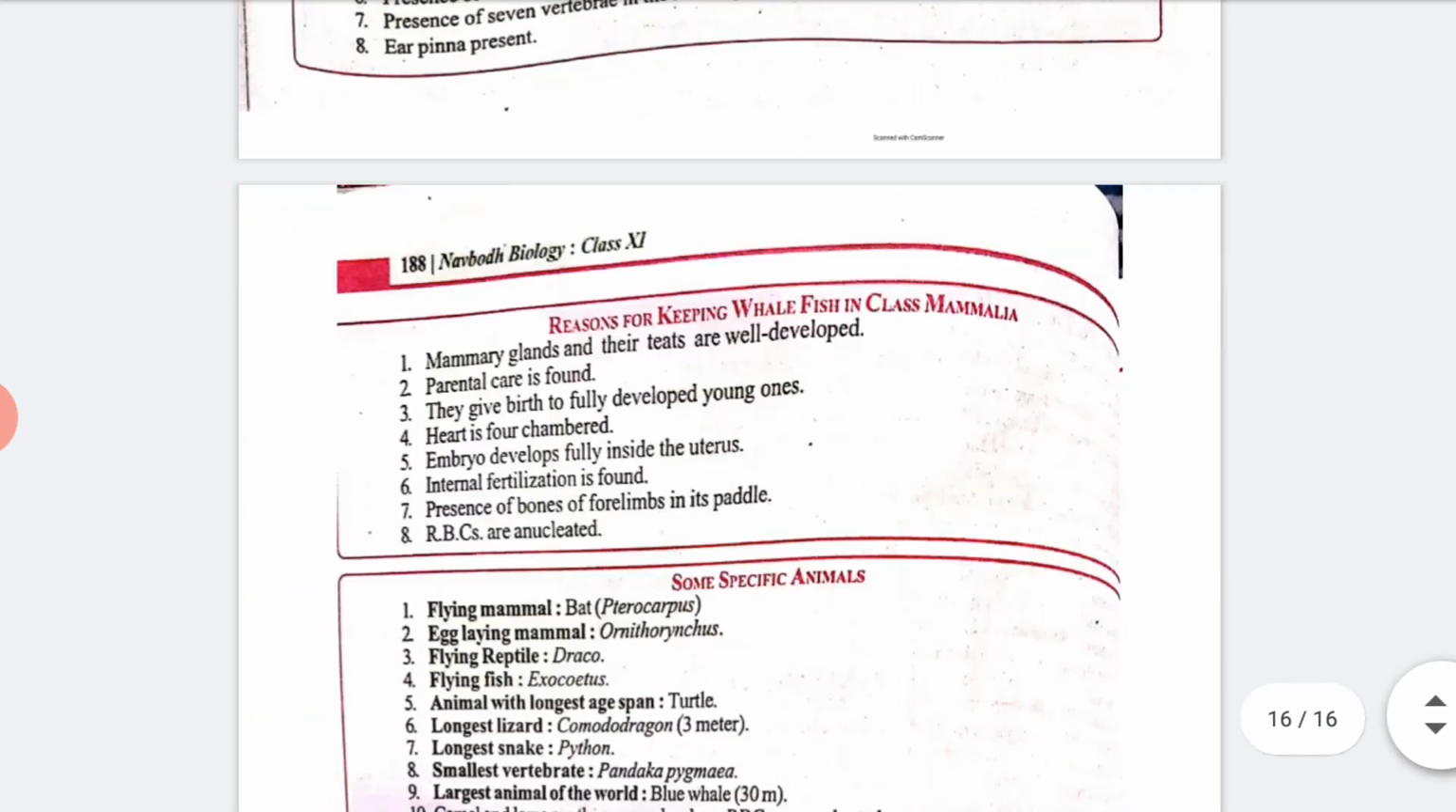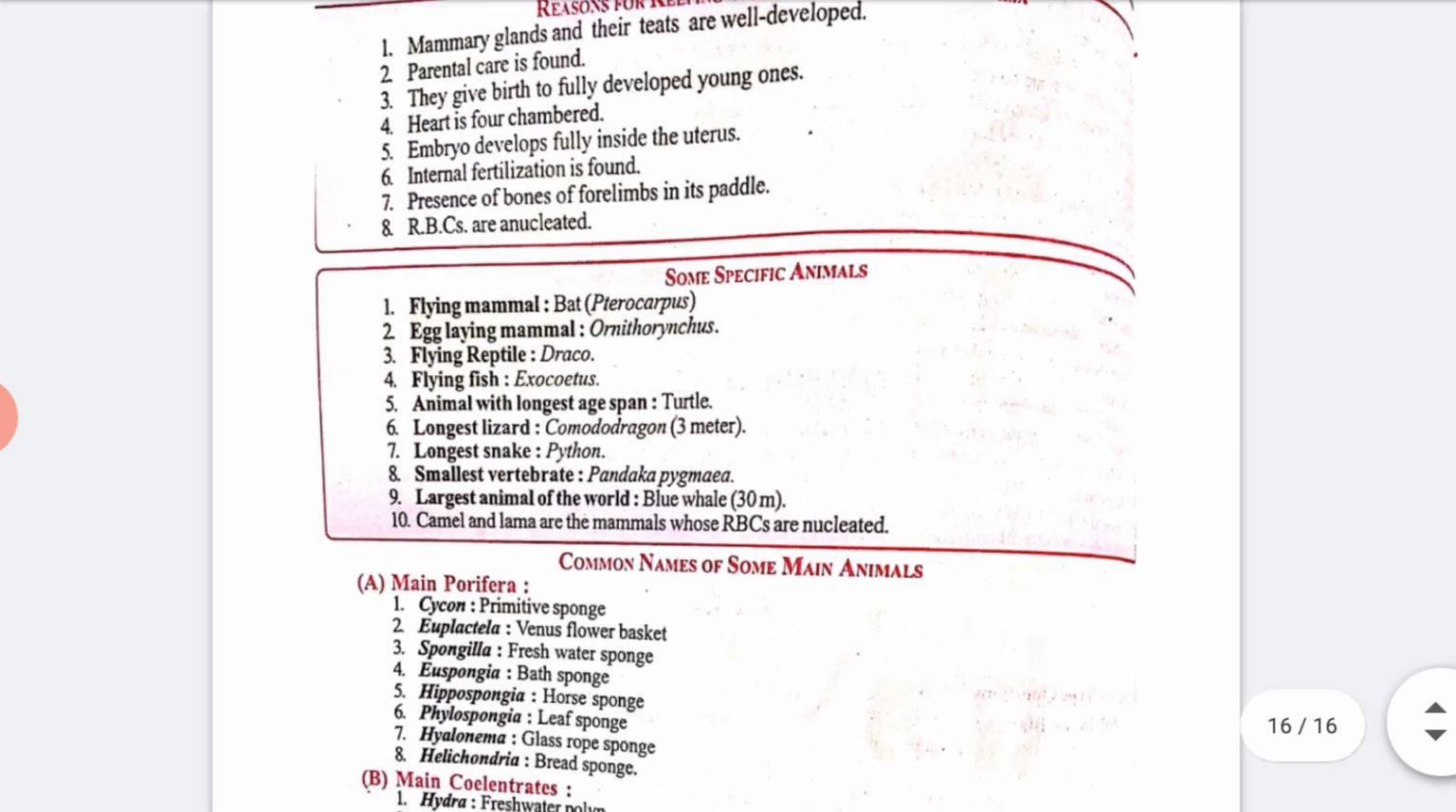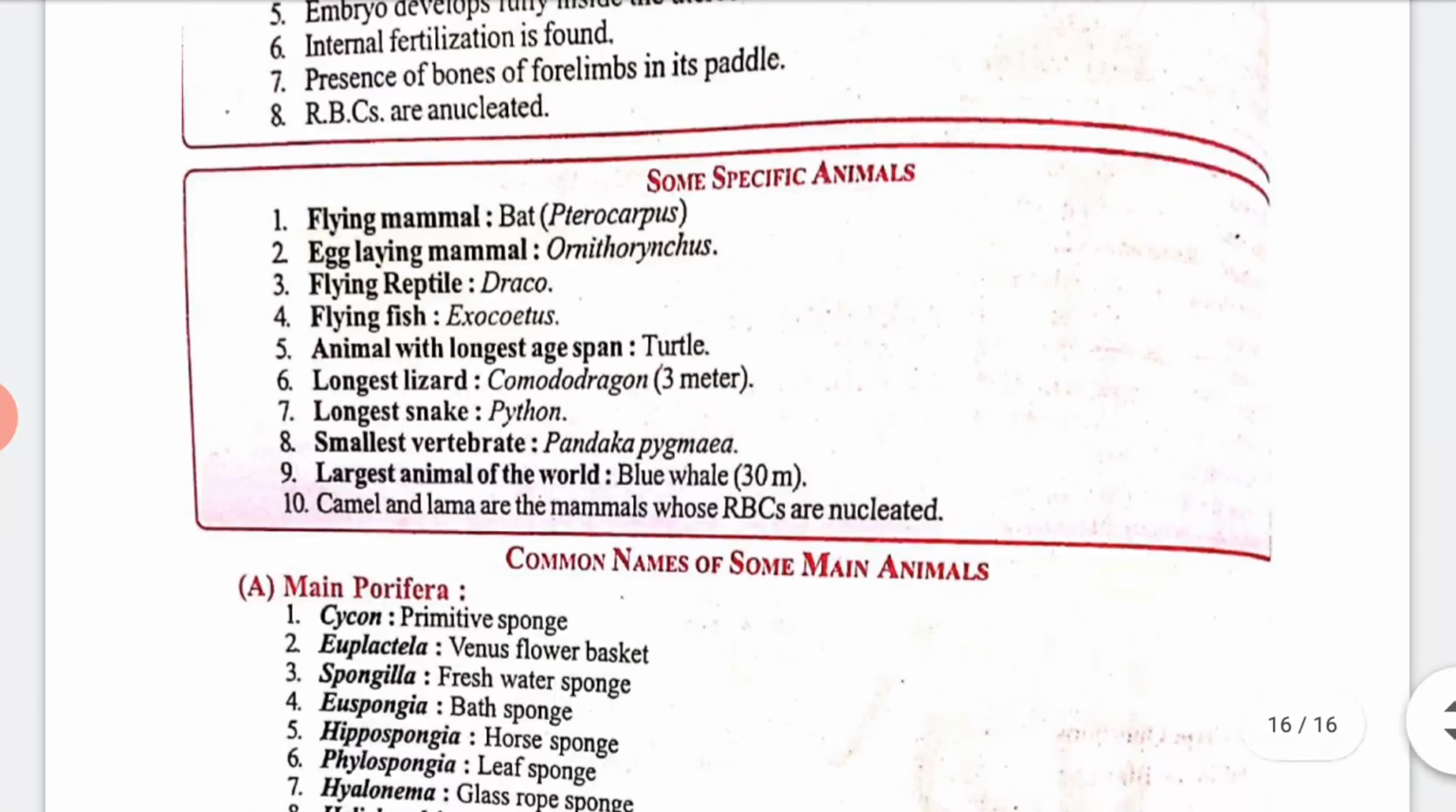Here every reason is given, like reasons for keeping whale and fishes in class mammal. Some specific animals are also listed, like flying mammal: bat; egg laying mammal; flying reptile; flying fish; animal with longest age; longest lizard; longest snake; a small vertebrate; the largest animal in the world. You can read this table, everything is given in your book.